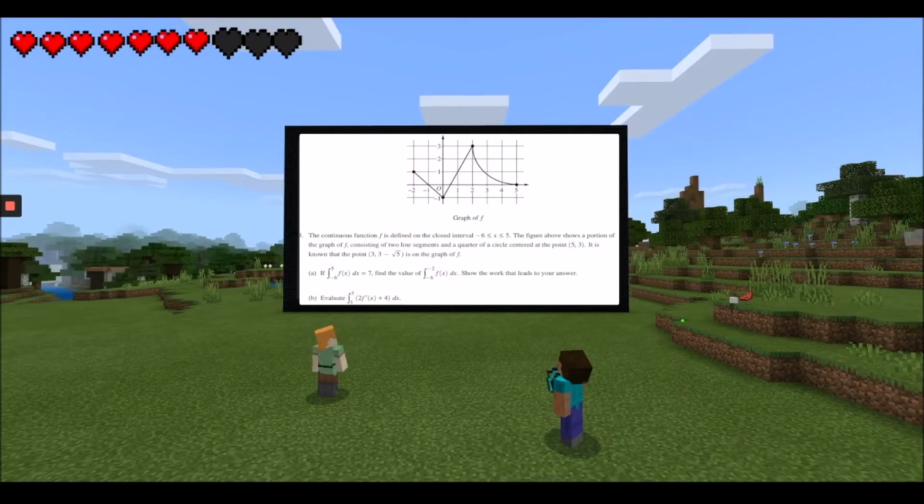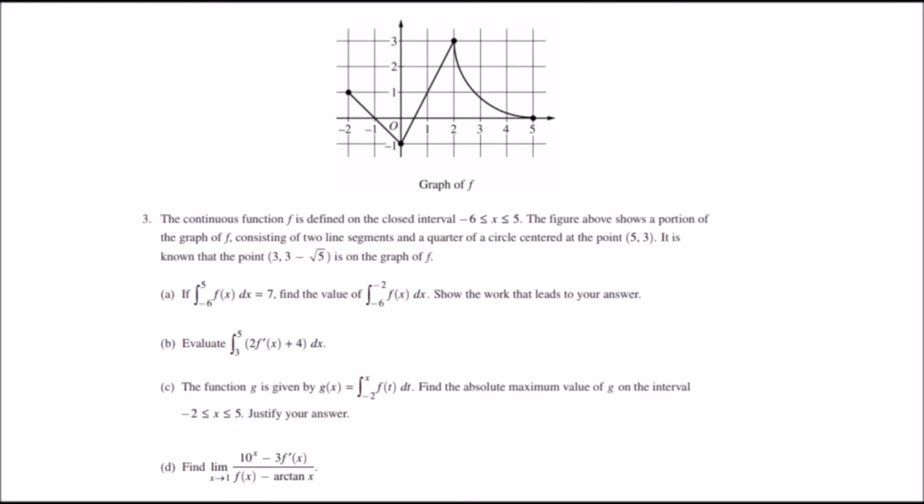We lost 2 lives during that. We gotta hurry. Okay, I'm going. Okay, so